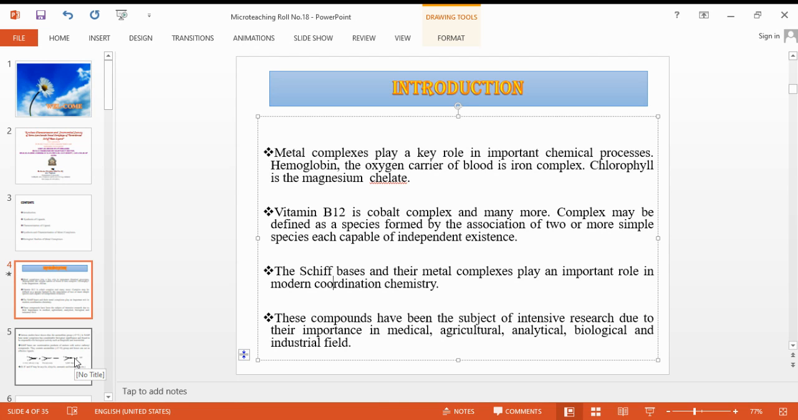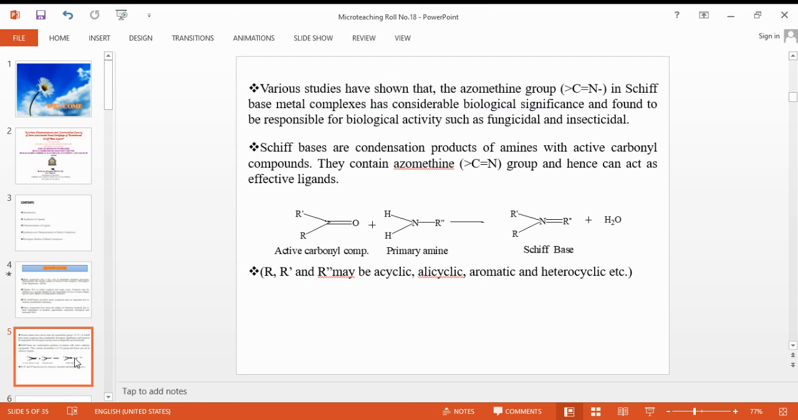Now, these Schiff bases are nothing but the condensation product of an active carbonyl group with amines. When this active carbonyl compound and these amines are condensed together, it forms this azomethine group. This azomethine group is highly active and it is electron rich. It can donate the electron to the metal ion.